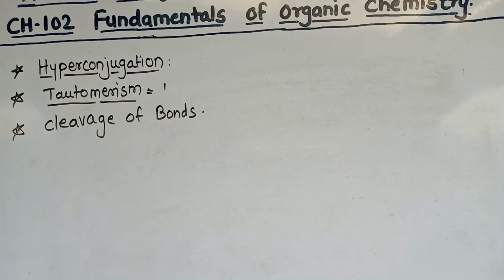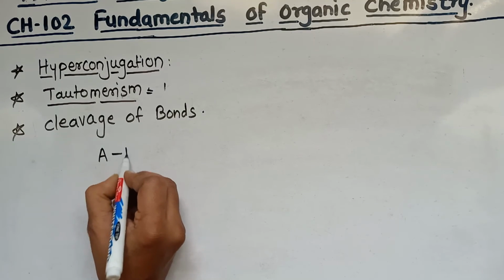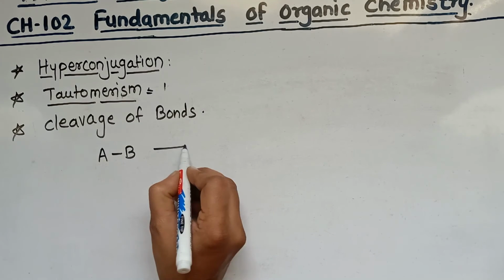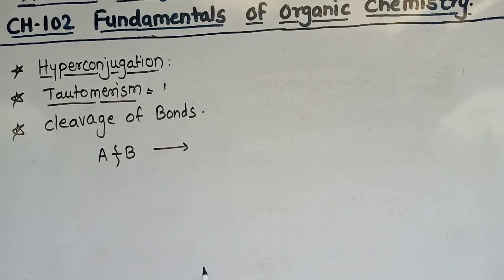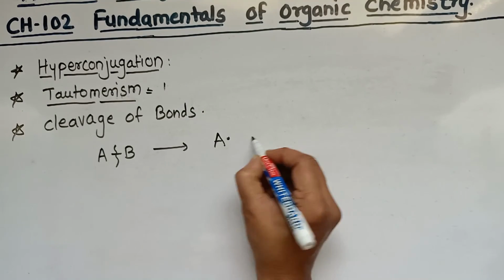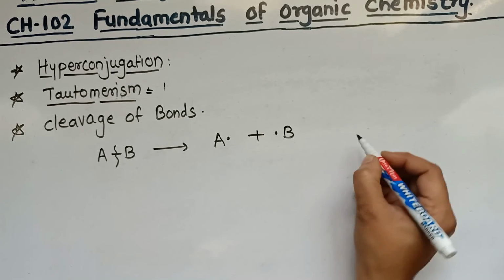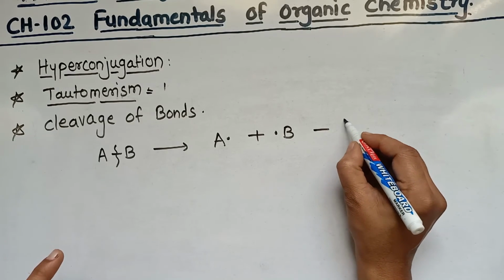Organic compounds contain covalent bonds, right? A covalent bond is nothing but the sharing of electrons between the bonded atoms. There are different types of bonds, sigma bonds and pi bonds, and the energy required to break them is also different. For that we consider the example A and B, and if this bond breaks and we get two radicals, then that breaking is called